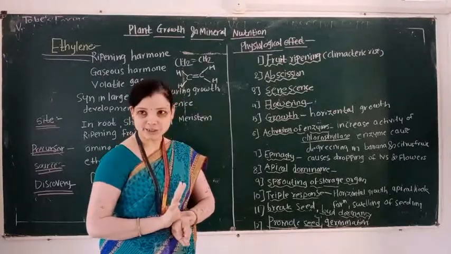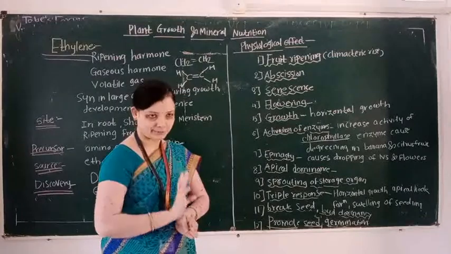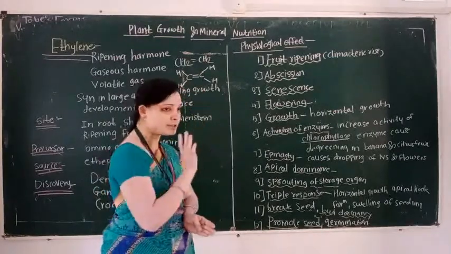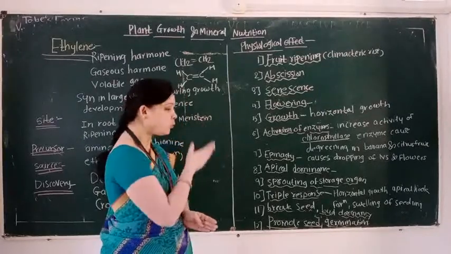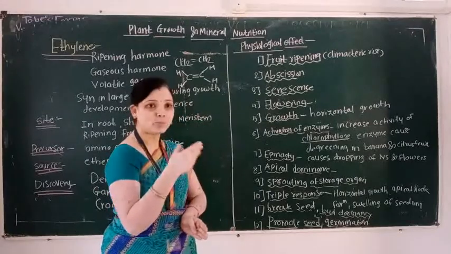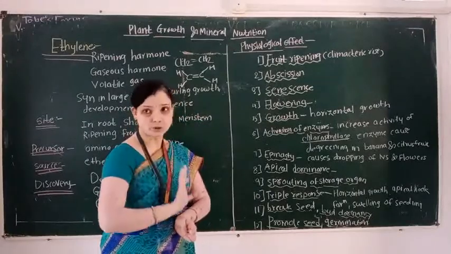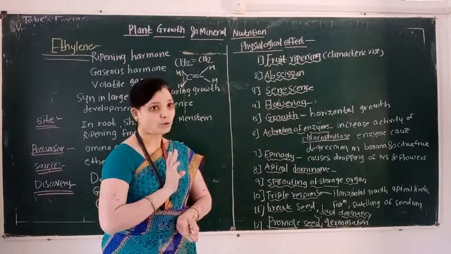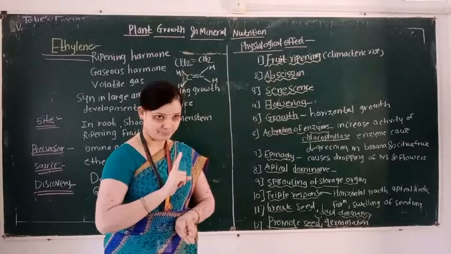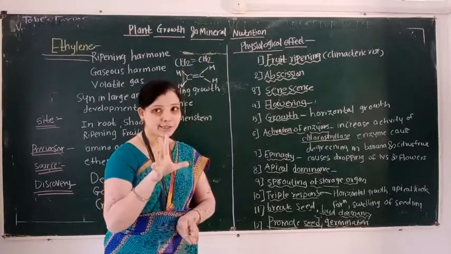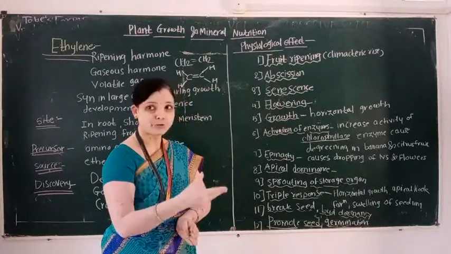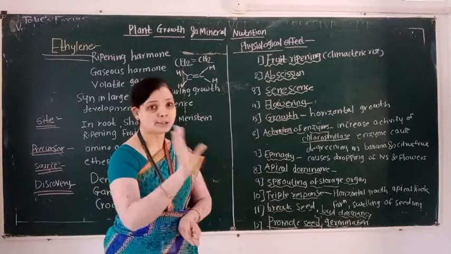First application is fruit ripening. Second application is abscission. Third is senescence. Fourth is inducing flowering. Then it is responsible for horizontal growth, not for primary growth, because it inhibits the elongation of the stem, but it promotes the horizontal growth of the stem.